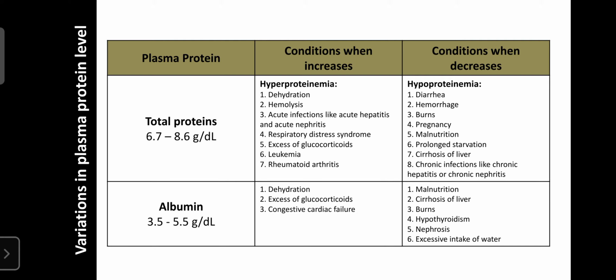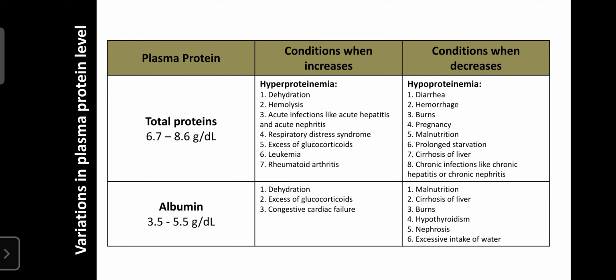Proteins are mainly required for the development and repair of the body. They act as transporters, as carriers. Some proteins are required for the synthesis of hormones, some for the synthesis of enzymes. So various activities are regulated by the presence of proteins. If they are in excess, they can indicate a certain kind of disorder. So that's what we learn today regarding the variations in the plasma protein levels.